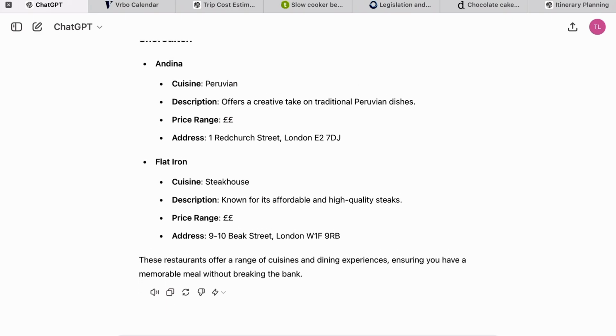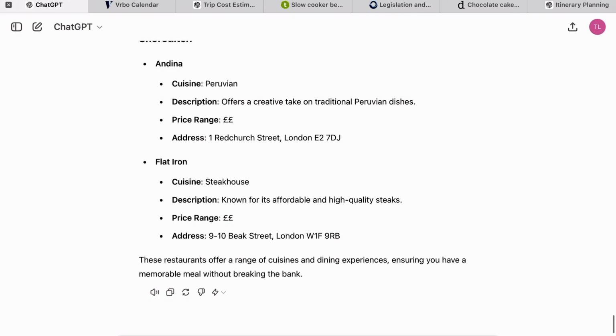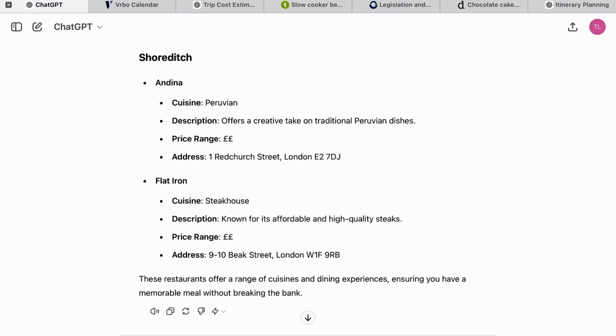So there you go. There's an idea of the types of things you could ask ChatGPT. Really, just use it as your travel agent, or as if you're having a discussion with a friend, and see what it comes up with to give you ideas of things that you might like to go and try and add into your schedule. You can also cut and paste this out into a Word document or whatever else it is that you like to work from to keep your notes.